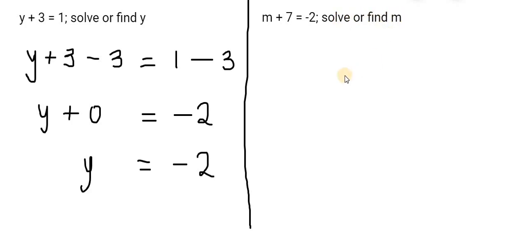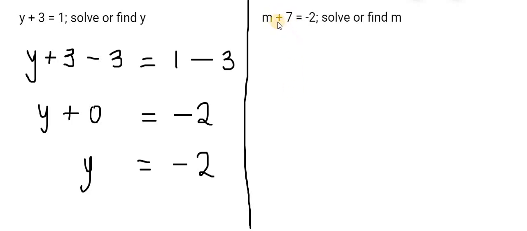To find m, or to solve, that means I need to get m on its own. So I need to find a way to get rid of plus 7. I identify the sign connecting 7 to m, that's a plus sign, and I have to use the opposite sign to get rid of 7.